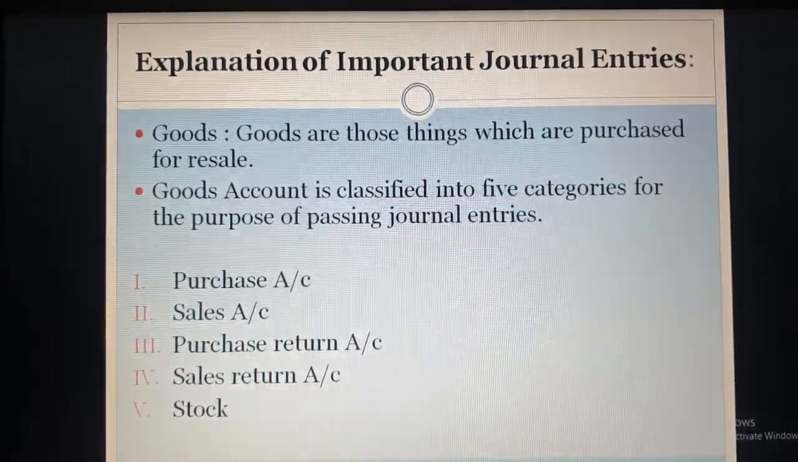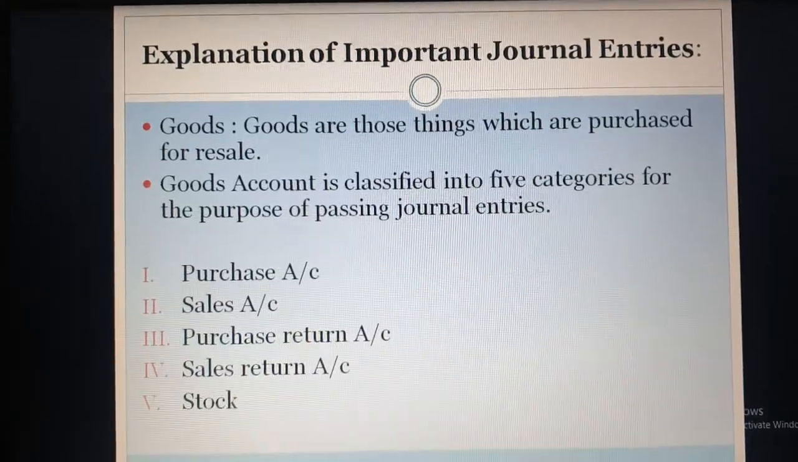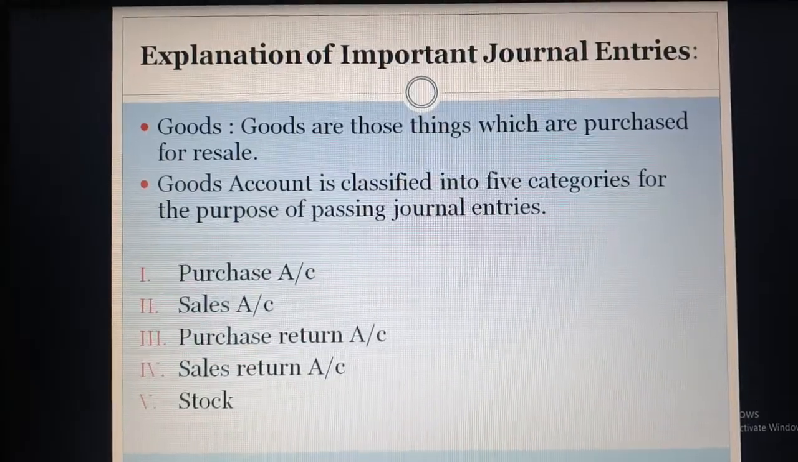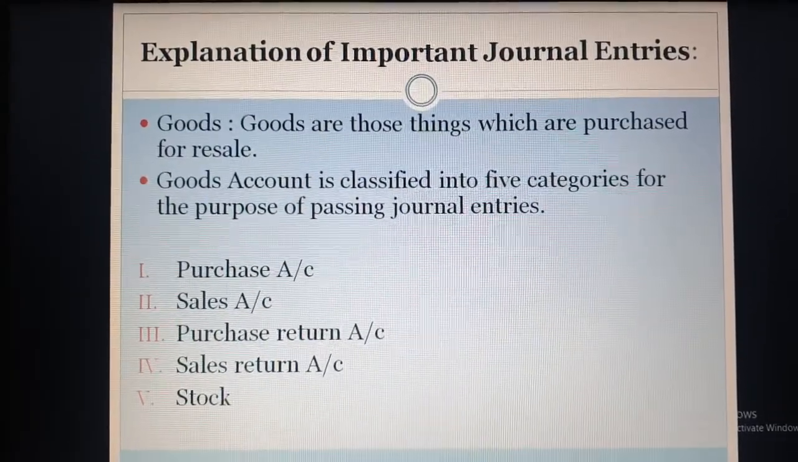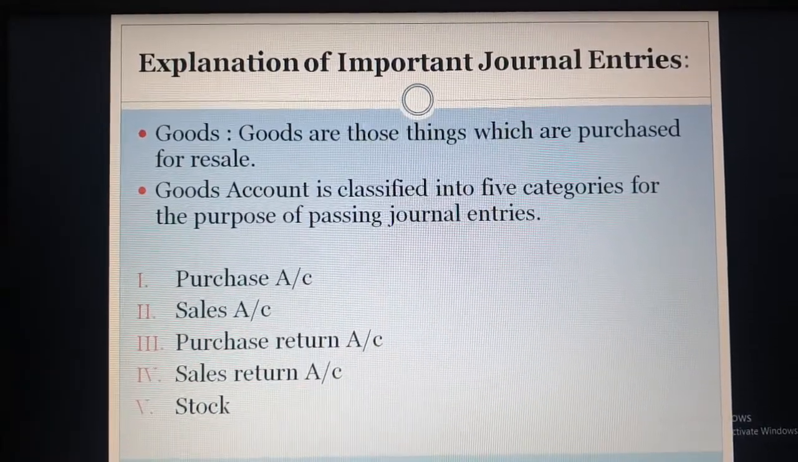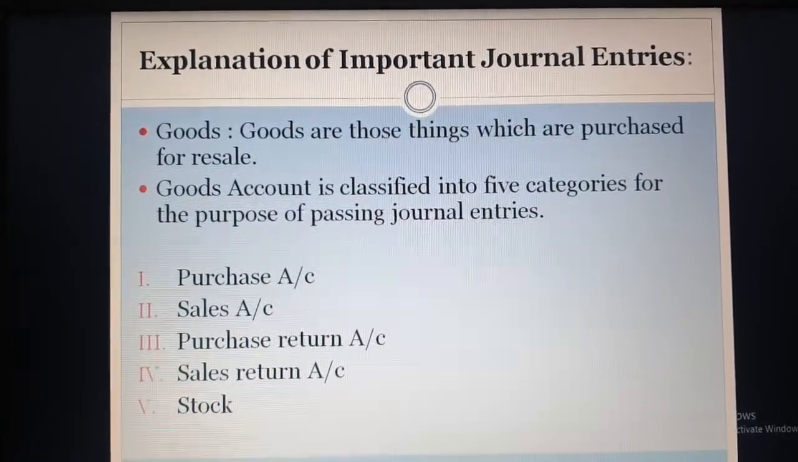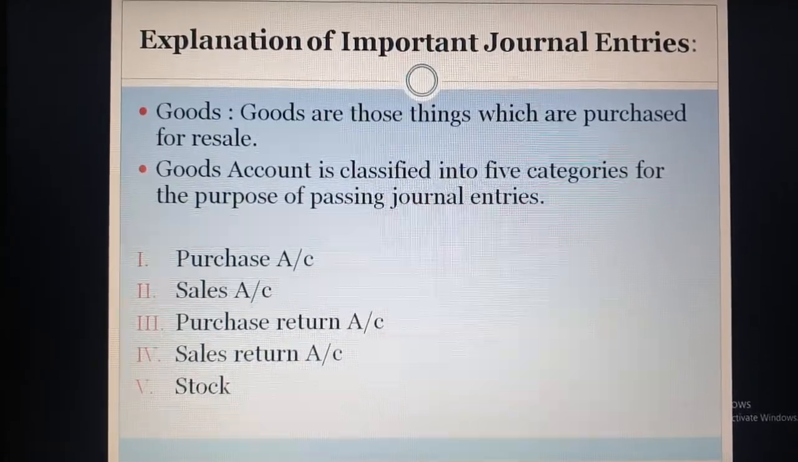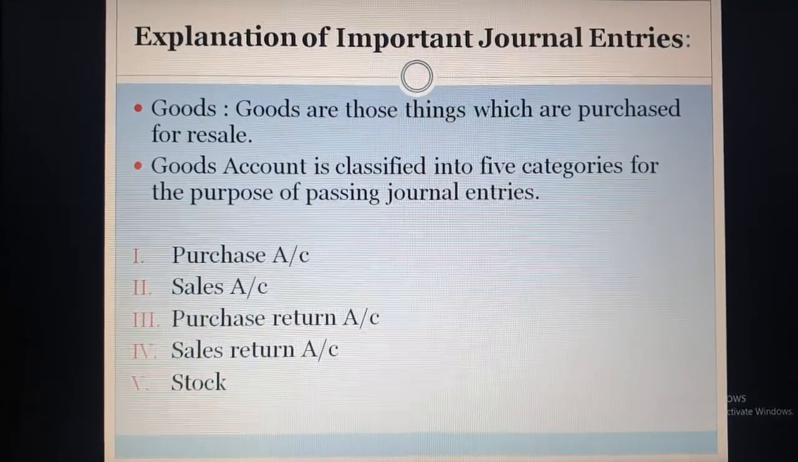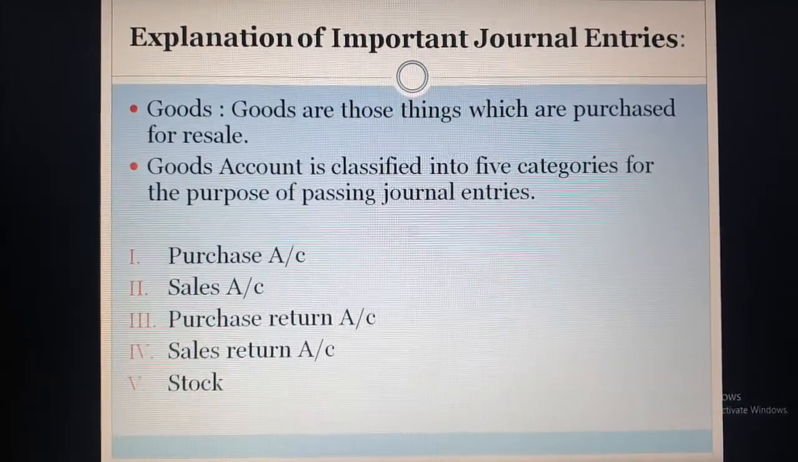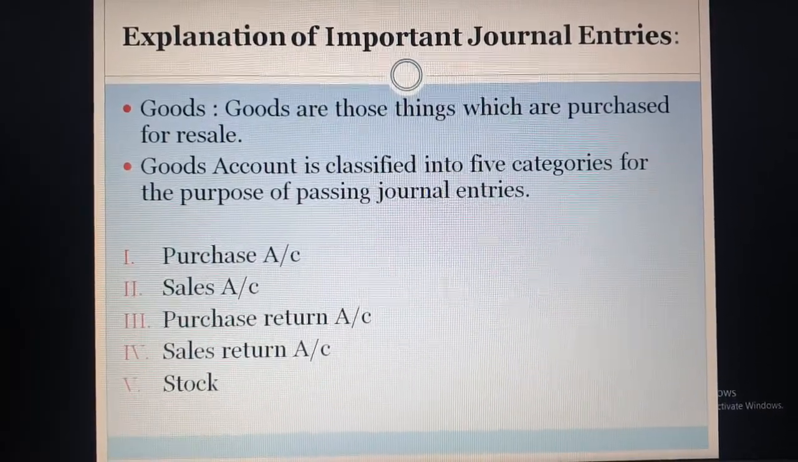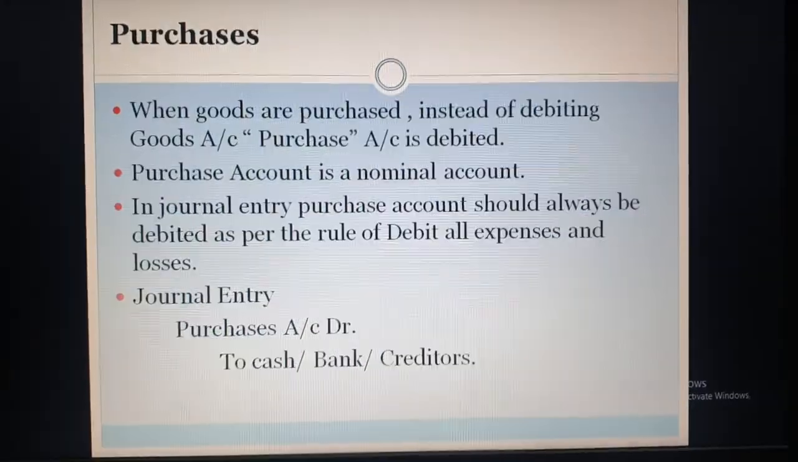Now explanation of important journal entries. Before starting with the journal entries, we must know a few terms. The first one is goods. What do you mean by goods? Those things which are purchased for resale purpose. Means any goods which are purchased for the purpose of sale or resale are called goods. And goods are classified into 5 categories for the purpose of passing journal entries. First one is purchase account, sales account, purchase return account, sales return account and stock. All these words are related to goods.